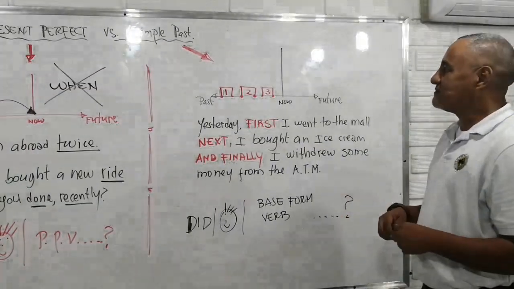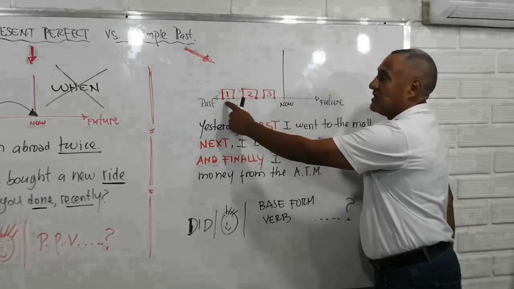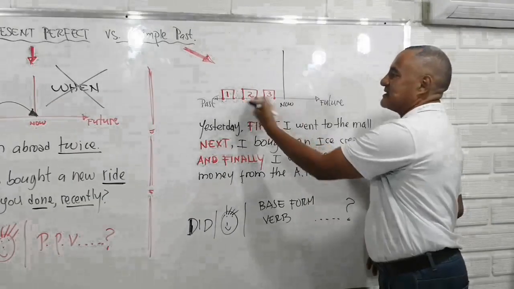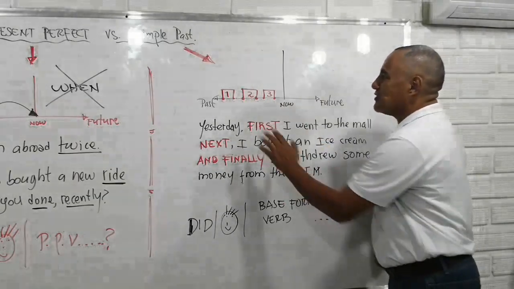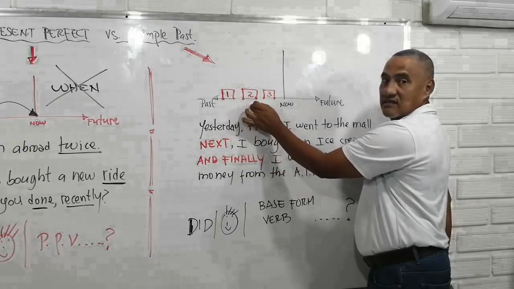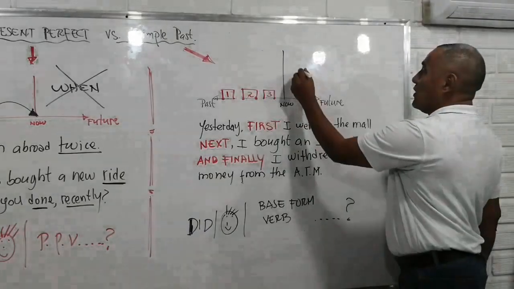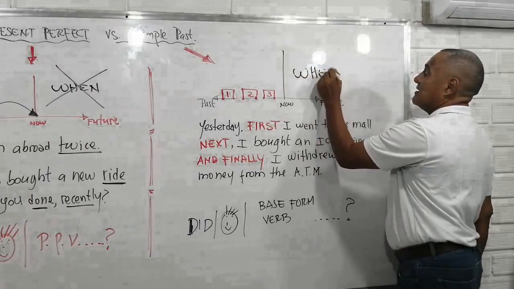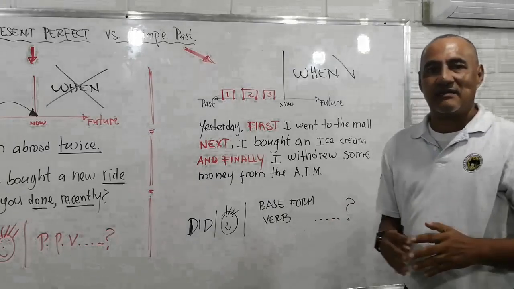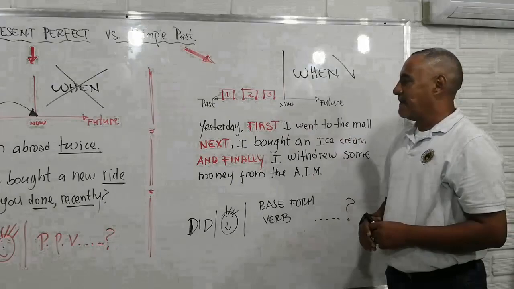Then, in simple past, the action began in the past and finished in the past, and so on. In this case, we do not have any interaction here. So this activity is totally independent from the others, all right? In here, we know when something happened. We know the exact time when something happened when we use simple past.